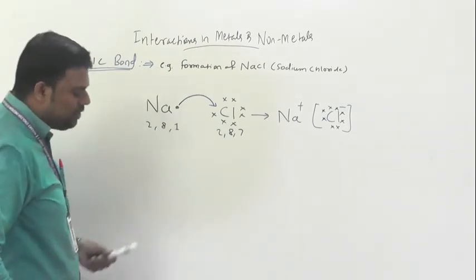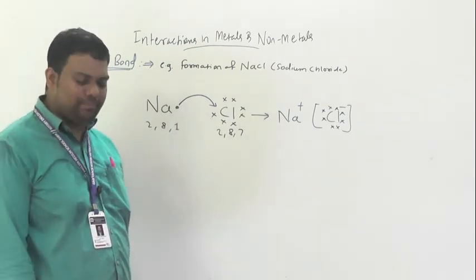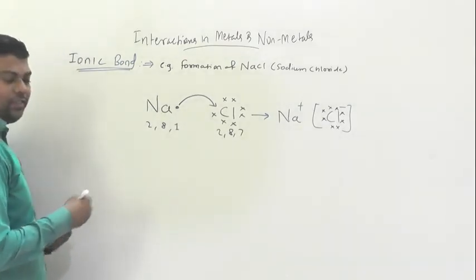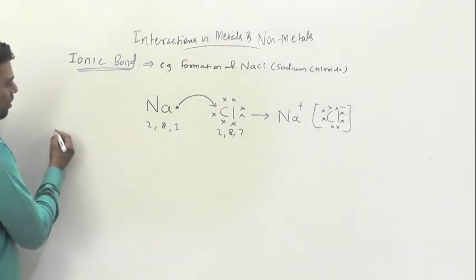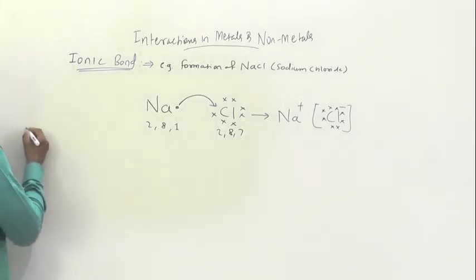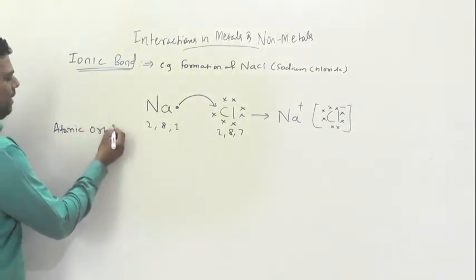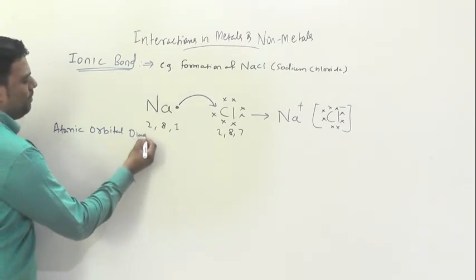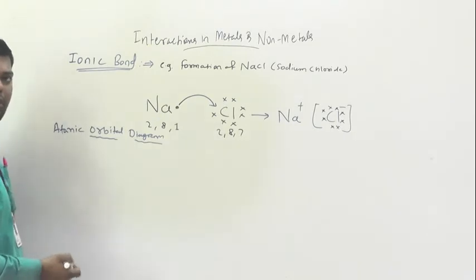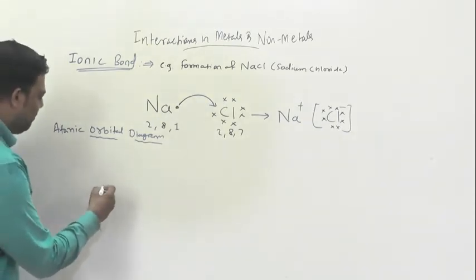Whatever we observe, we can explain with an atomic orbital diagram also. If you are concentrating, see how we can explain it with the atomic orbital diagram.